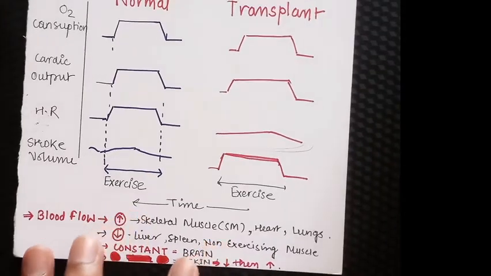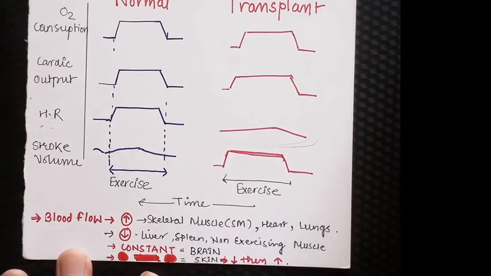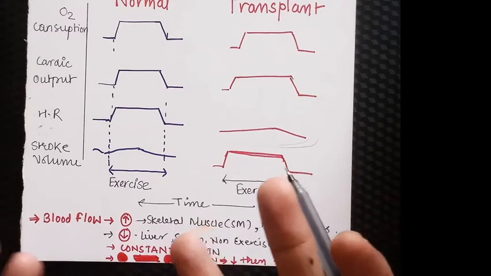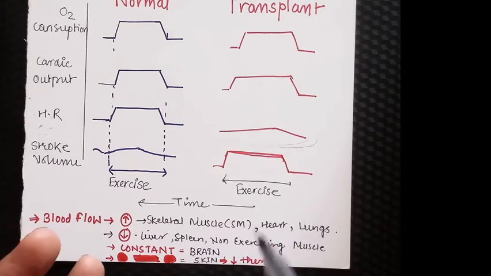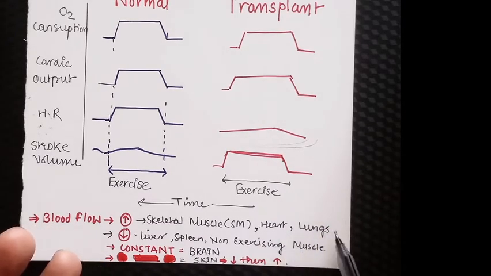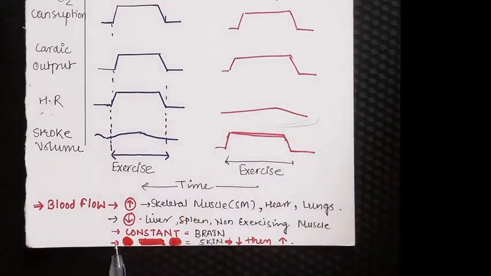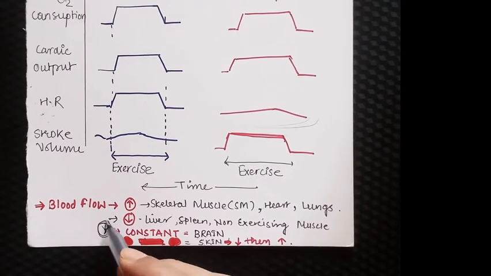Now what about blood flow? Blood flow in the skeletal muscle, heart and lung is increased during exercise because our skeletal muscles require high blood flow during exercise. So it is increased in skeletal muscles. Also the heart requires a lot of blood during exercise, so the heart and lungs get higher blood flow. It will be decreased in the liver, spleen and non-exercising muscles during exercise. It will be constant in the brain, and this is a very important fact.